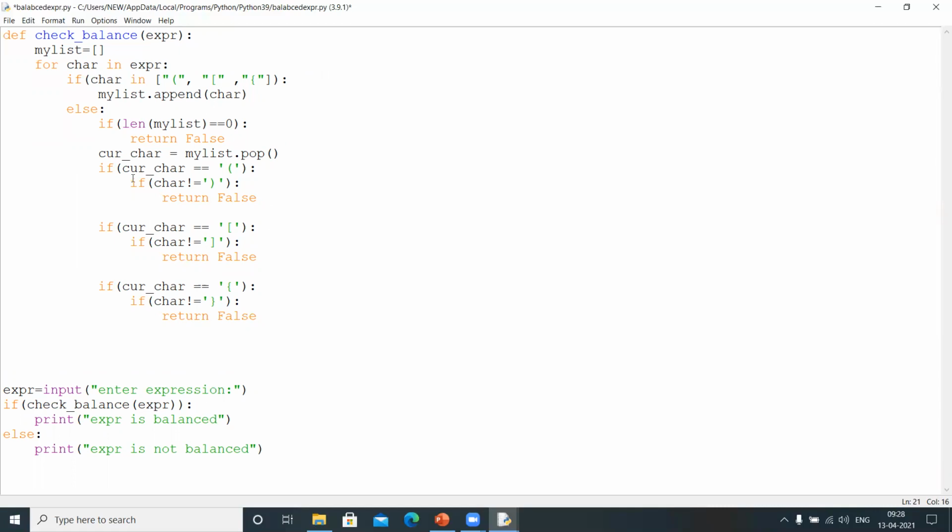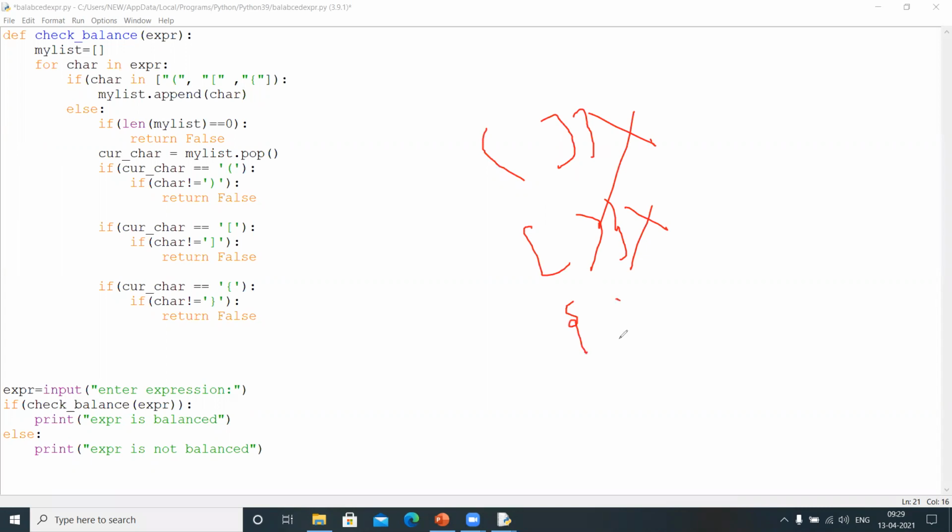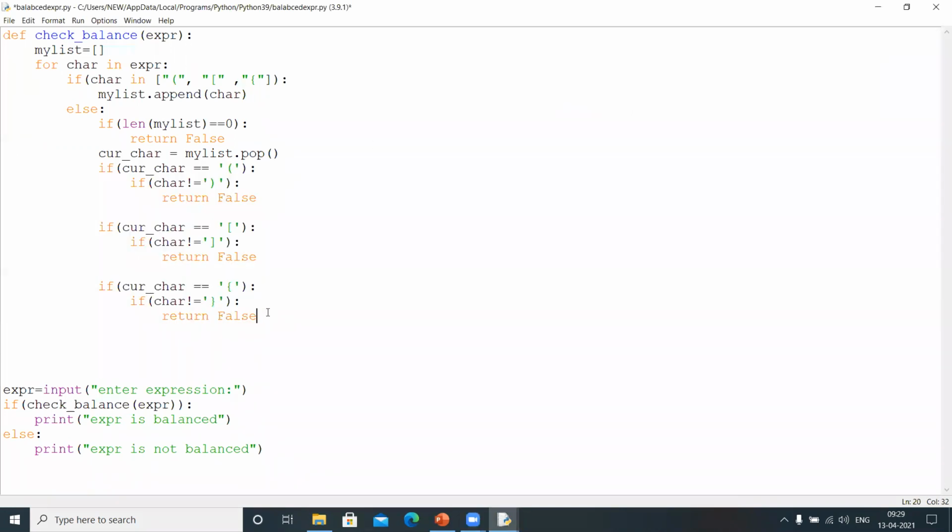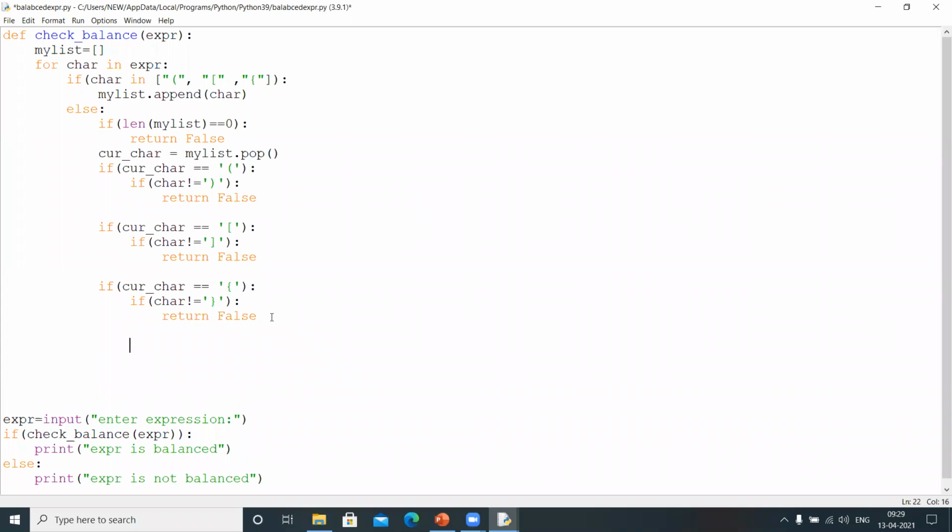Now, these are all the scenarios. Why return false? Because if you got the popped one as this one, but you are getting the closed one as this one or this one, different things, you need to write false, right? If you got the open one as this, but you are getting the closed one as this or this, you need to write false. Similarly for the others. These are the scenarios I represented here in the form of if statements, and this is all completed.